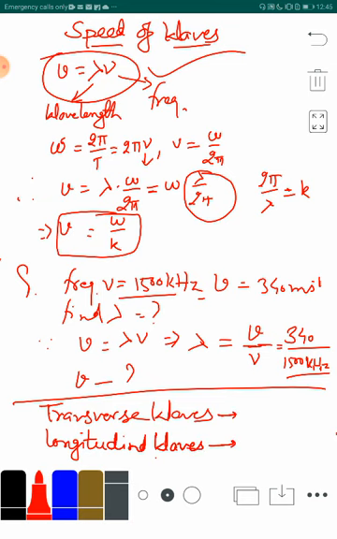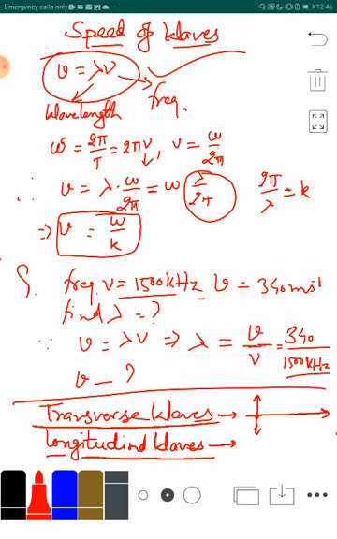In case of transverse waves, whenever a wave travels through the medium, suppose that the wave is traveling in this direction, then the particles of the medium will have an oscillatory motion in a direction perpendicular to the direction of propagation of the wave. Such kinds of waves are called transverse waves. Examples of transverse waves are the waves created in water, and light is also a kind of transverse wave.